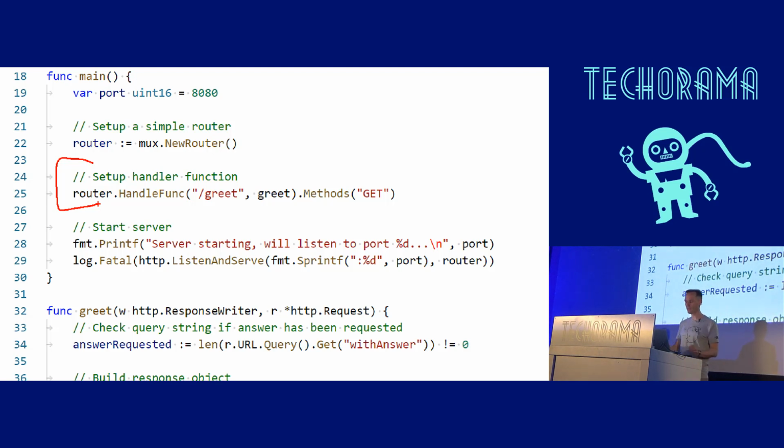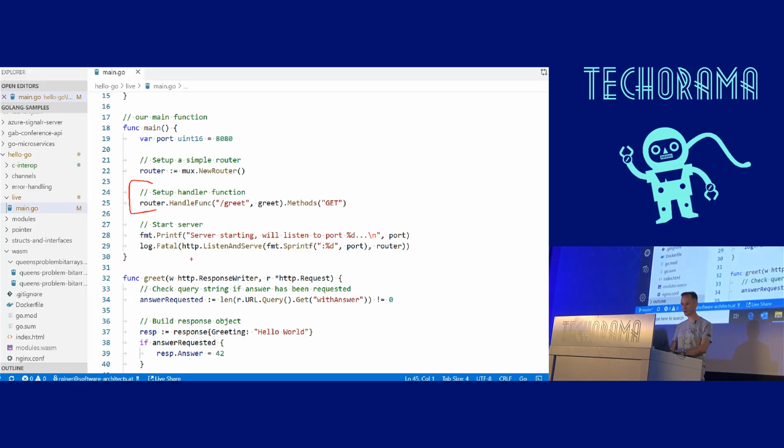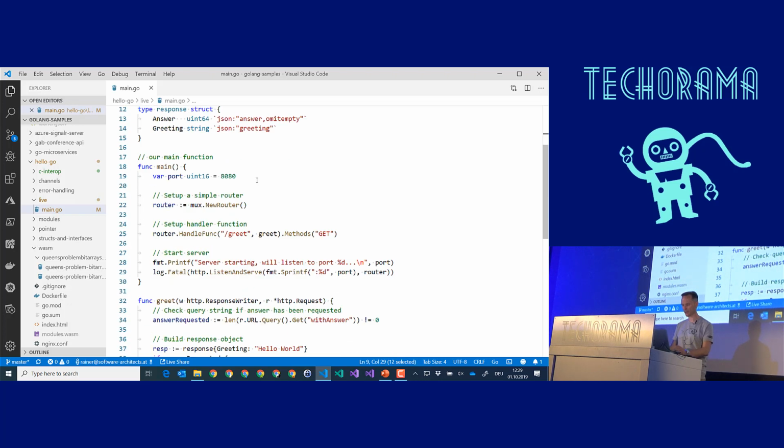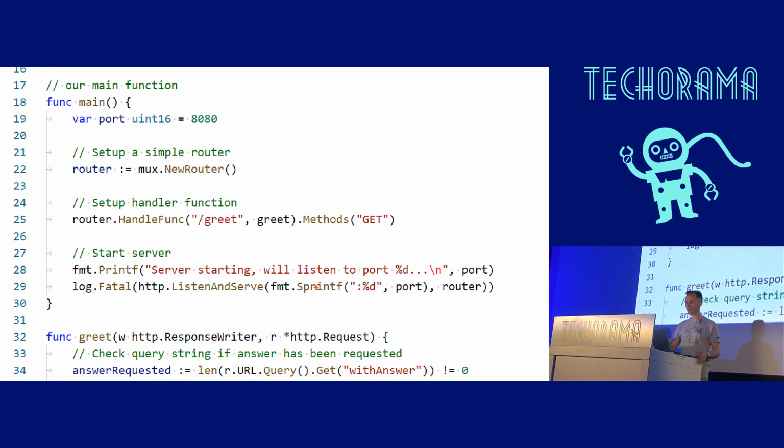I'm using one that is frequently used. It's called here the Gorilla Mux router. This is the router that I set up, and it works pretty simple. You just specify the URL, yes, parameters are possible and all this stuff, and then you specify a method, you see the method down there, that should be called when this route is activated. Very basic and simple router, nothing special.